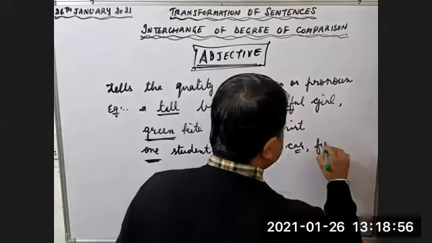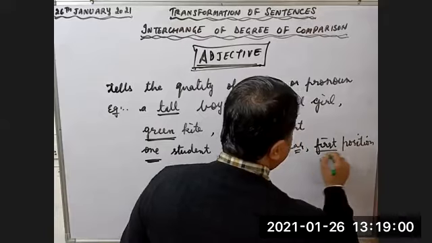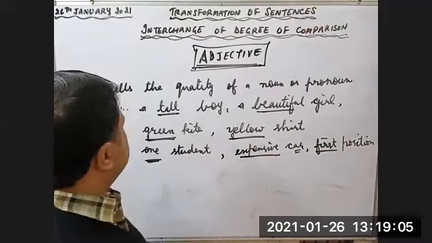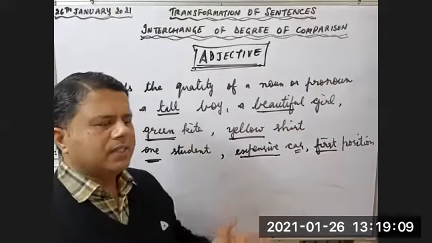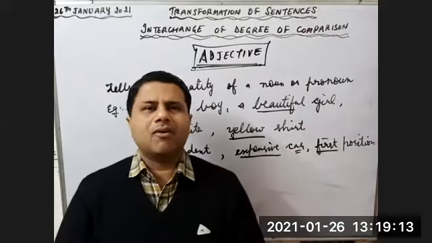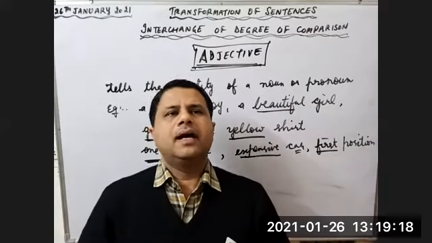Then first is the position of person. So all these underlined words are telling us the quality of noun. So that's why they are called adjectives.